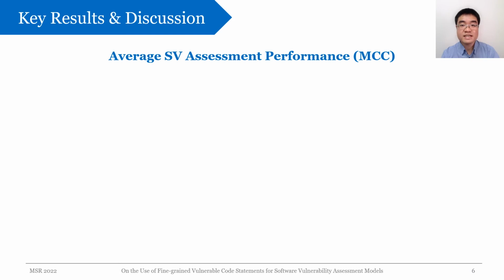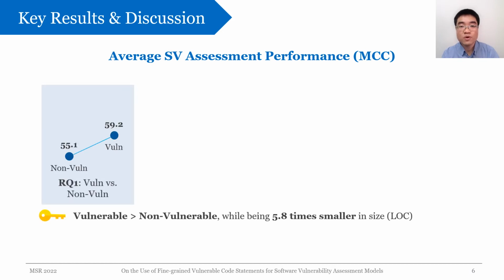Now I will present and discuss our key findings. Here we'll focus on the MCC results as it's the main evaluation measure. The F1 score results can be found in the paper. For research question 1, we found that the models using vulnerable statements were 7.4% better than the ones using non-vulnerable statements, despite being much smaller in size. This result supports our hypothesis that vulnerable statements are indeed useful for the vulnerability assessment task.